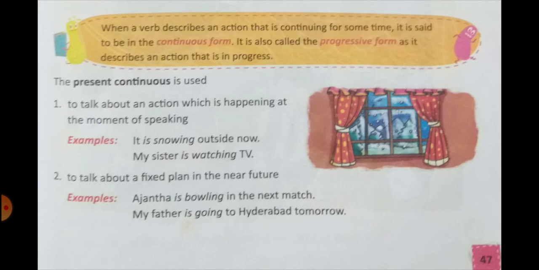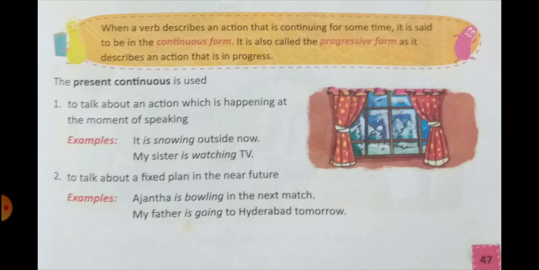It is also called the progressive form as it describes an action that is in progress, means it's still going on. Here you can see the present tense is used. So what are the instances, or when do we use the present continuous tense?